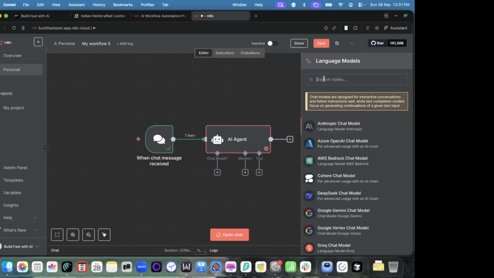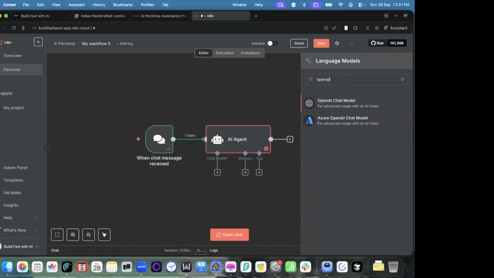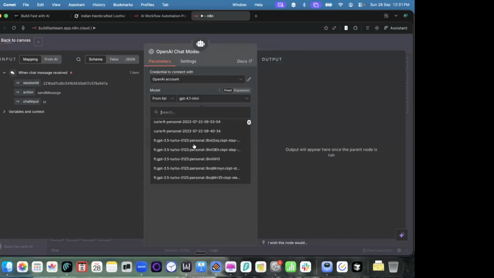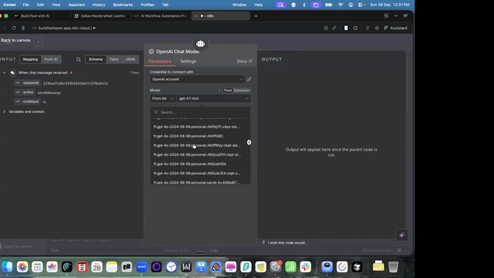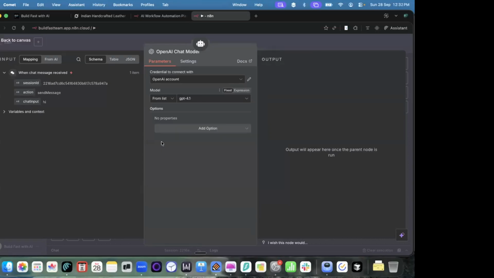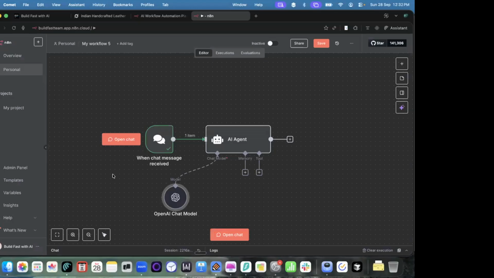I'll click on chat model, and I'll choose which model I'm going to use for research. I'm going to use an OpenAI model for now. So I'll type OpenAI chat and choose this. And you can choose which model you want. Just like within ChatGPT, you can choose different models from the dropdown. I'll scroll and see what models I have. I'll choose this model, GPT 4.1, or anything. I can choose the latest model also, but for now I'll choose this one. I have chosen the model, and I'll click on back.